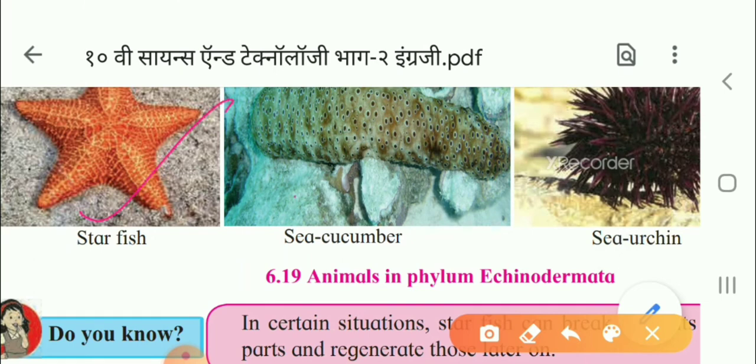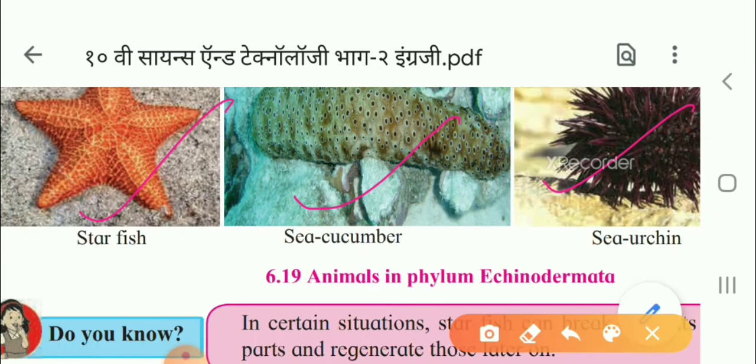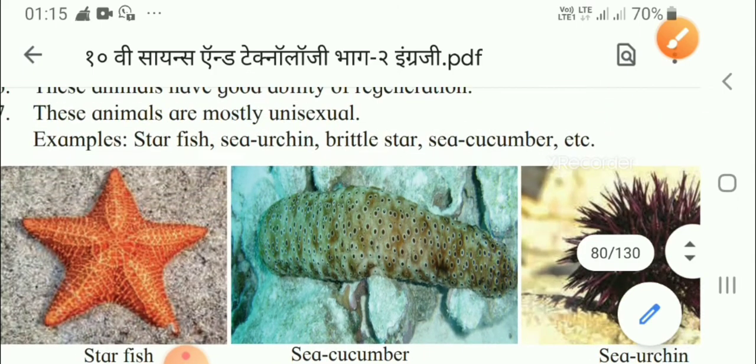Second one is sea cucumber. Third one is sea urchin. So these are all organisms whose characteristics we are going to study in this chapter. Now let us see the characteristics of these animals.